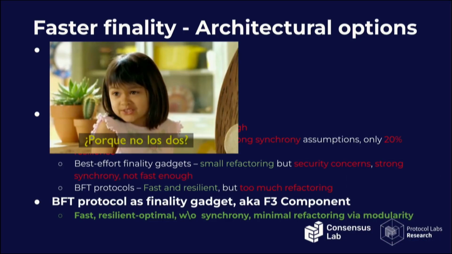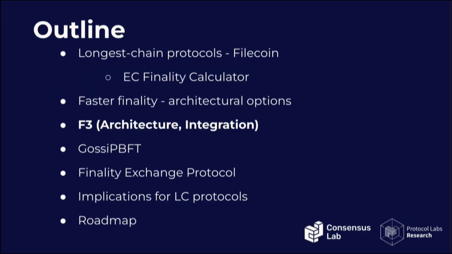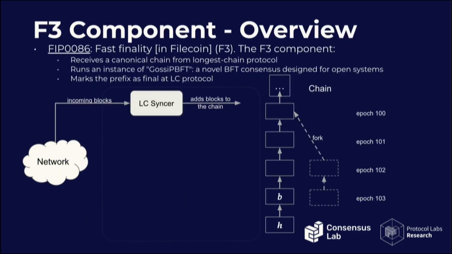And what we claim is that we get fast finality and resilient, optimal security. We don't need to assume synchrony, and we follow the path of least resistance because we barely touch the main code. We just add a new module. This is what we call F3, which stands for fast finality in Filecoin, but it's completely modular and can be applied to any other longest chain protocol. So the way it works, this is a very abstract schematic of how a longest chain protocol works.